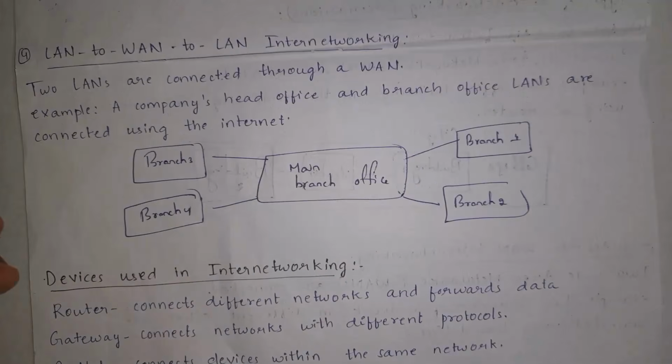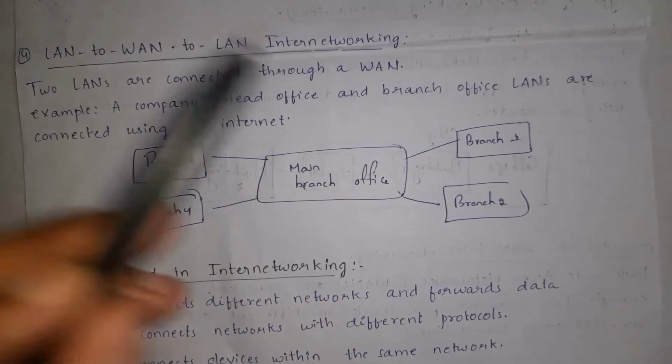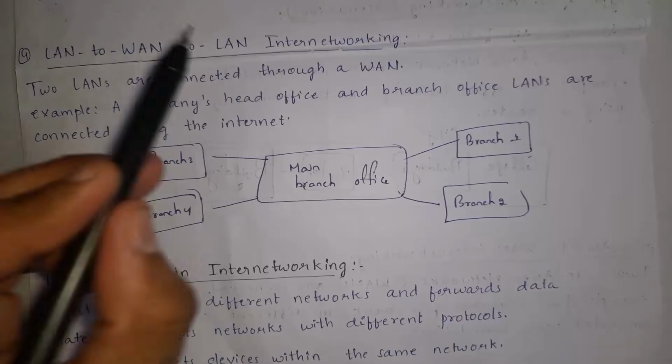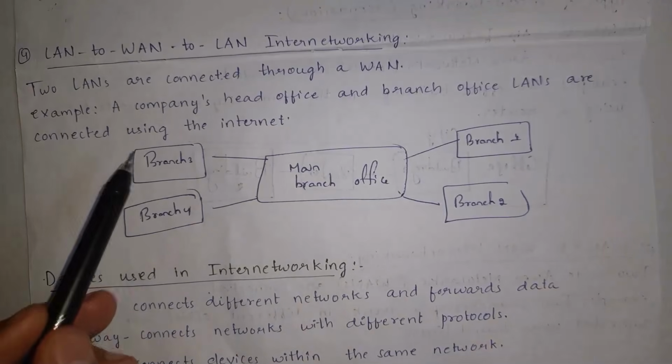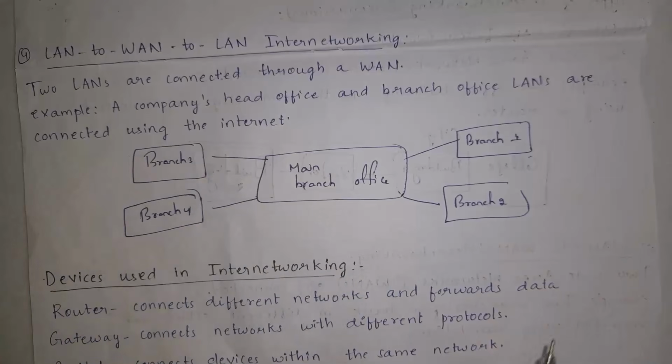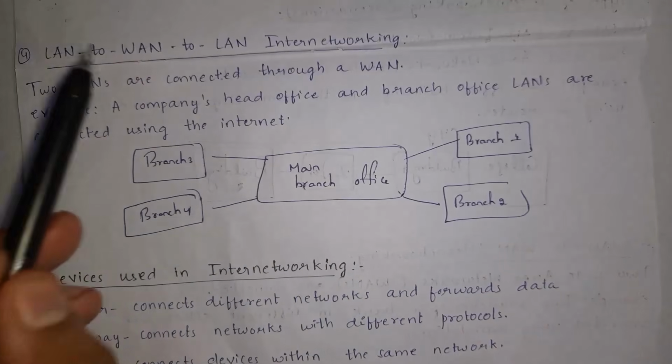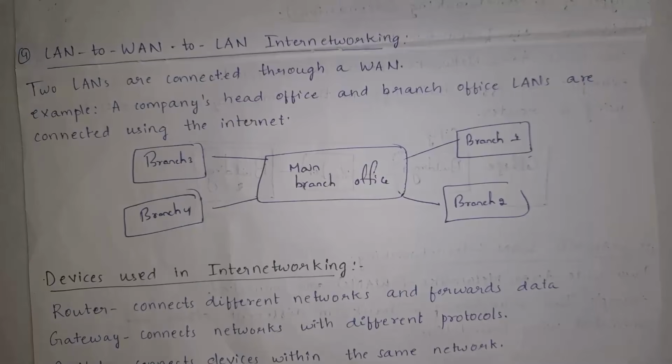And the fourth one is LAN to WAN to LAN internetworking. Here, two local area networks are connected to one wide area network. I'll give one example. For example, there is a software company. That software company has 4 branches. One branch is in UK, the next branch is in India, the next branch is in US, and the next branch in London, and the main branch in Australia. All these branches are connected to the main office through the internet. This is an example of LAN to WAN to LAN connection. All these are various internetworking scenarios.